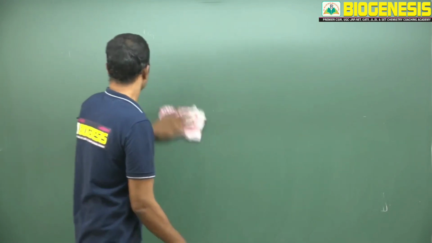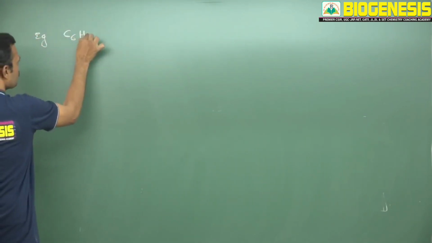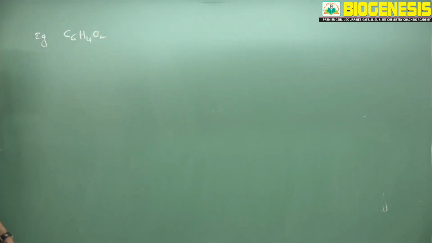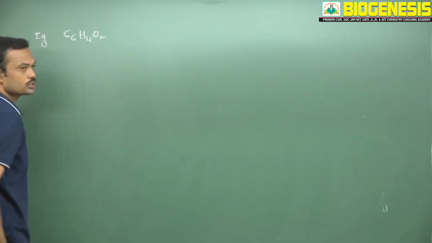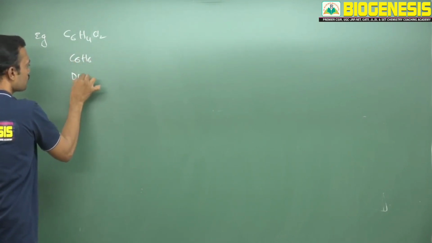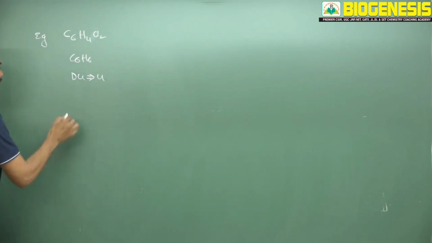Now I will give one molecule, just try to identify it: C6H4Cl2. What is the degree of unsaturation involved in this one? What is N? N is equal to 6. Every halogen you just assume as a hydrogen. So C6H6, we know it is benzene. What is the benzene degree of unsaturation? That is 4.